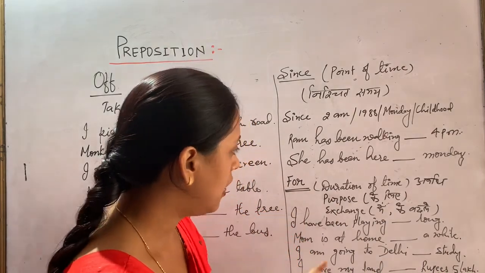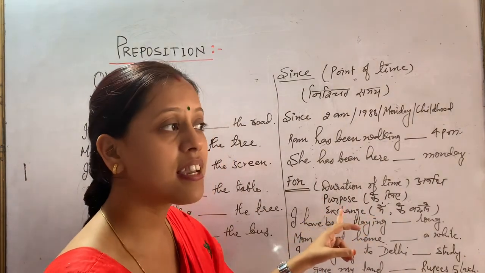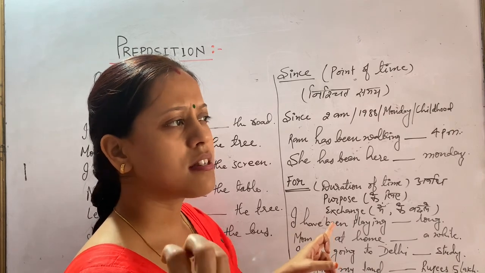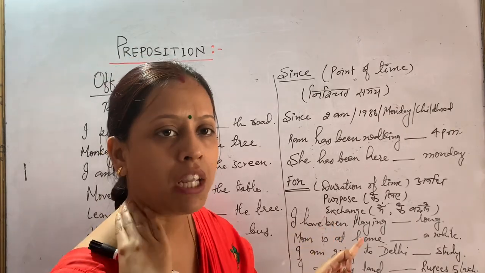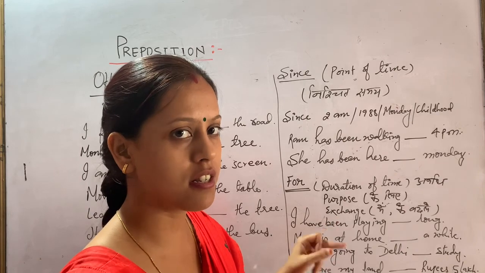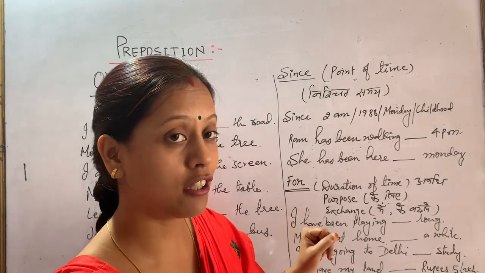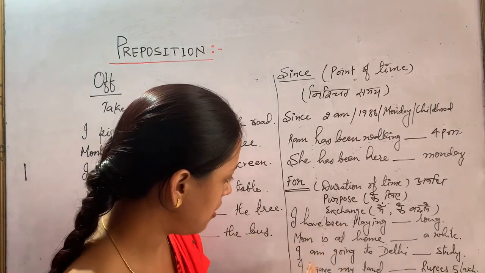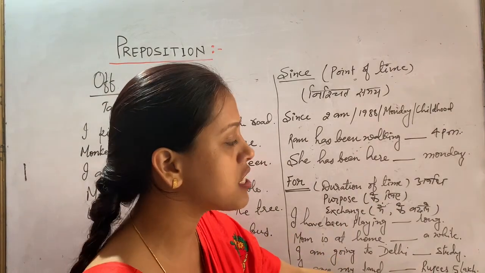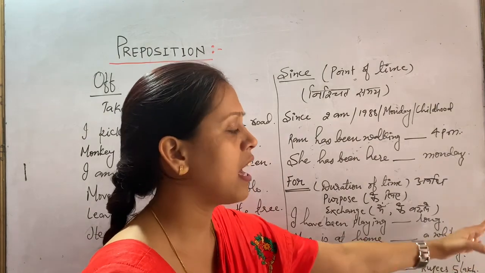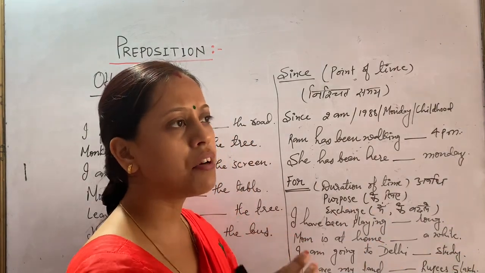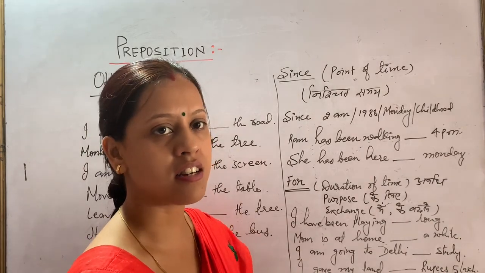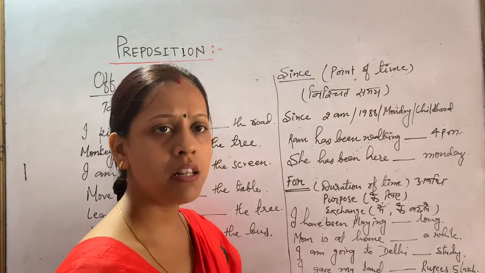Moving on to the next, purpose. For what purpose has something been done? Simply take that you are moving to Chennai for your further studies. I have also used the word for. I have just written this sentence: "I am going to Delhi for study." It can be a long sentence: "Amrit has been traveling to England for his further studies." I have just taken a simple sentence.